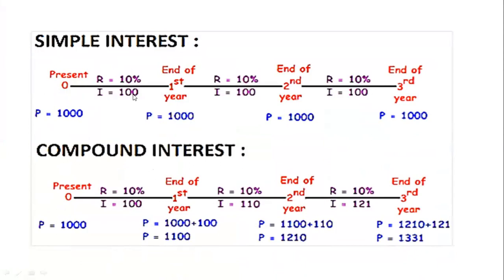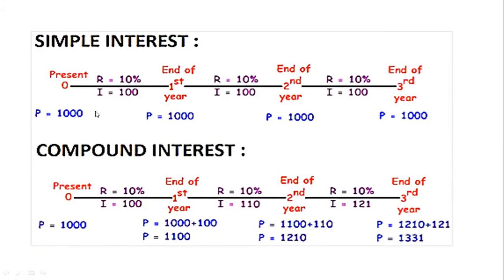So after 1 year you will get 100 taka on 1000 taka, because 10% interest has been given by the bank. So 1000 into 10%, that means 1000 into 10 by 100, so the zeros cancel, and 10 into 10 will be 100 taka. A very easy way to find 10% of anything is to just remove the last digit from the right side. What you get is the interest for the year.